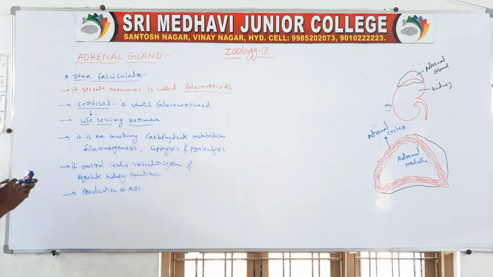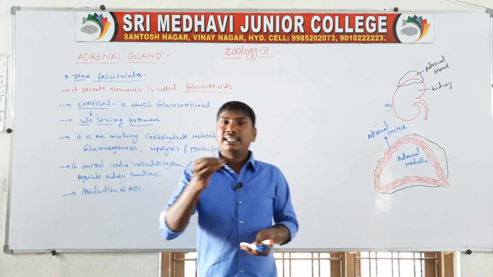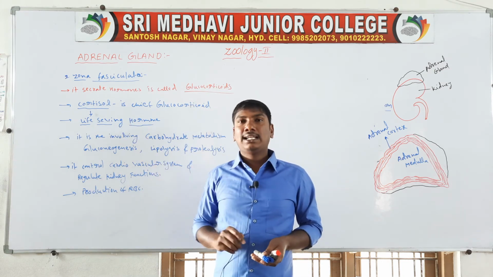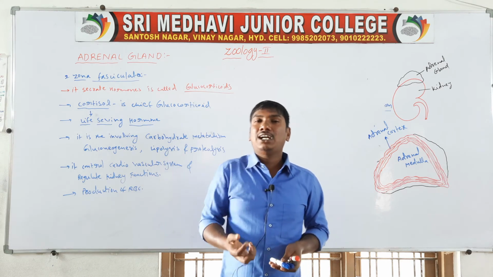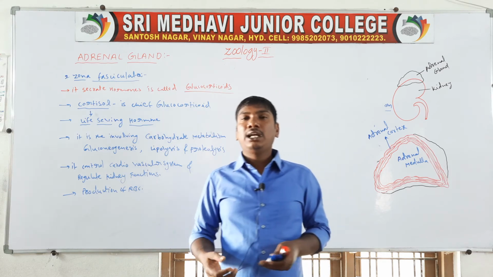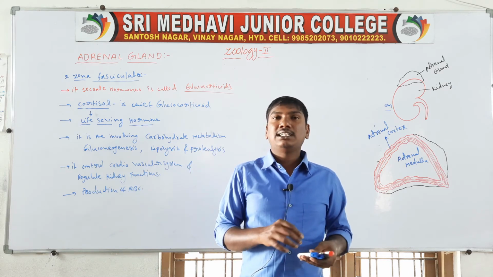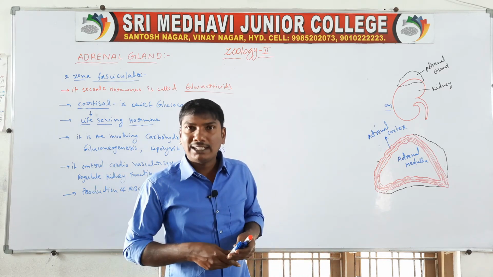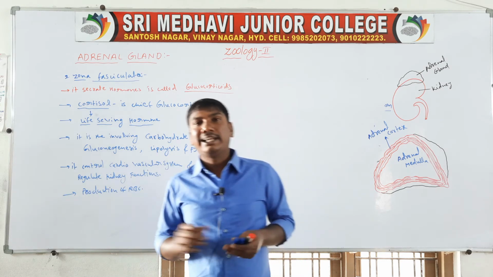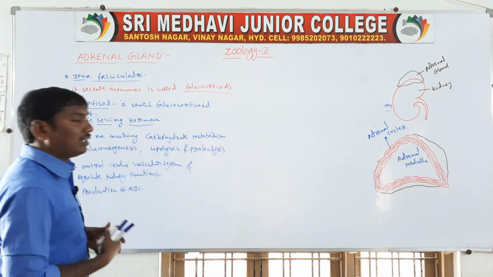So that is the zona fasciculata, the second region. The zona fasciculata releases hormones called glucocorticoids. The chief glucocorticoid is cortisol, the life-saving hormone. Its main function is involvement in carbohydrate metabolism, controlling the cardiovascular system, controlling kidney functions, and involvement in the production of RBC. So that is the zona fasciculata.